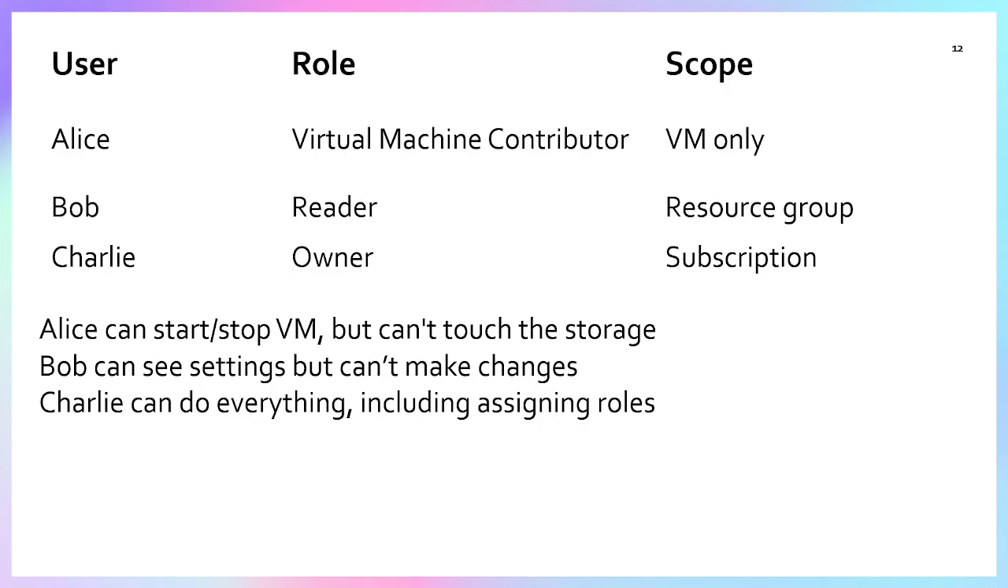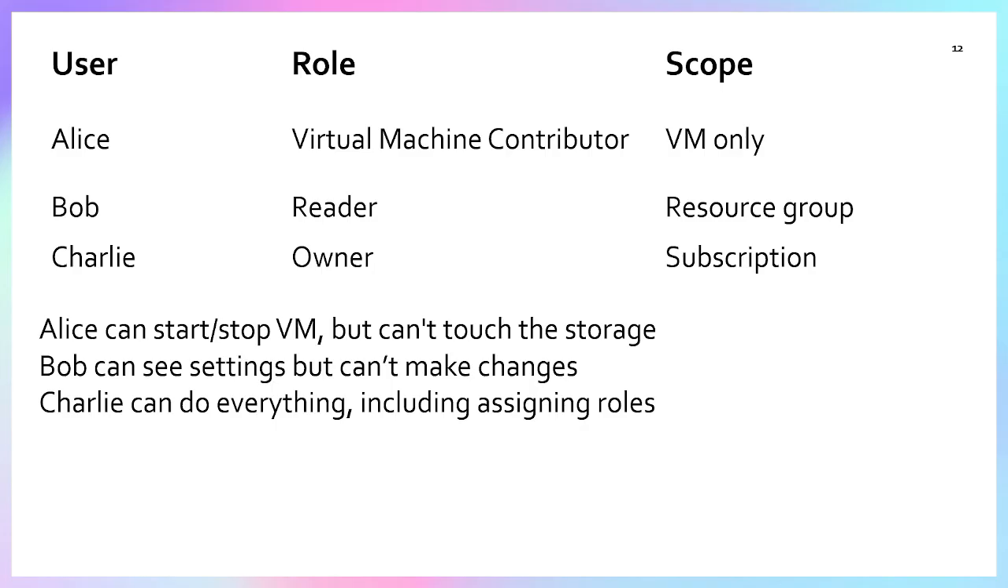So for Alice, who needs VM authorization, we will provide the VM Contributor role, right? And Bob has only read or view access, so for that we will provide him a Reader role. And Charlie, who can do everything, we will provide him an Owner role, right?